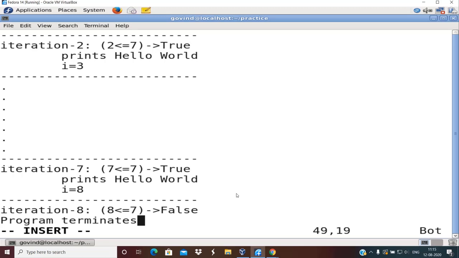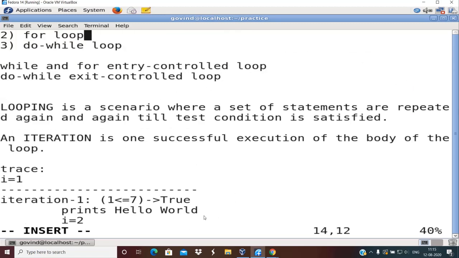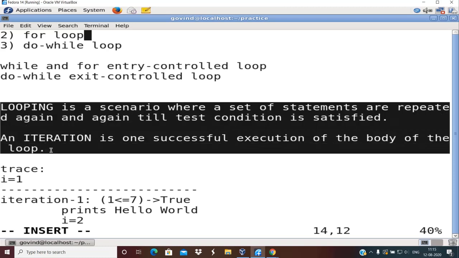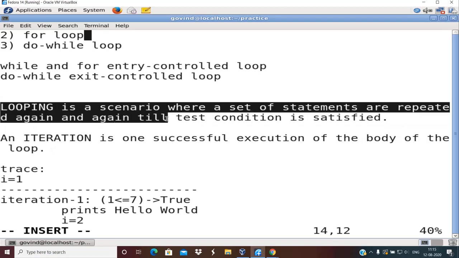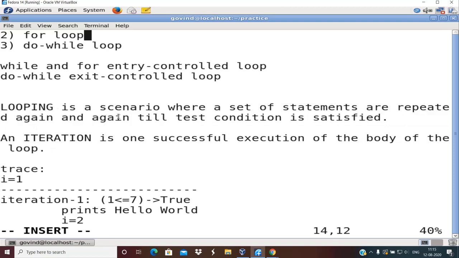Okay, right. So you don't have the eighth iteration. Now this definition of iteration will become clear. If I reread these two statements, you will be able to understand everything. What is looping? Looping is a scenario where a set of statements are repeated again and again till the test condition is satisfied. What is the meaning of test condition satisfied? It becomes true. So till the test condition becomes true, you keep on repeating the statement. In this scenario, what is the repeating statement? Printing hello world is a repetitive statement. You are doing it again and again till this test condition becomes false.